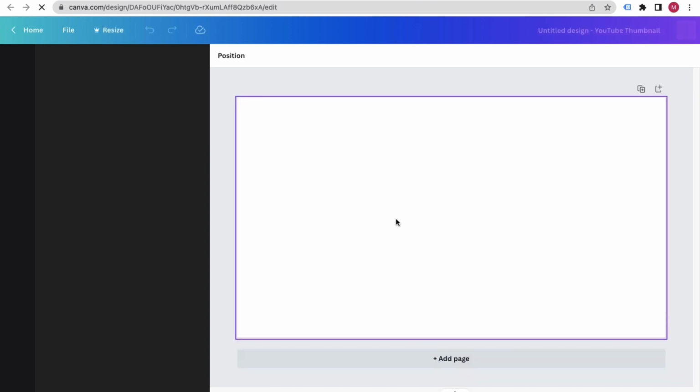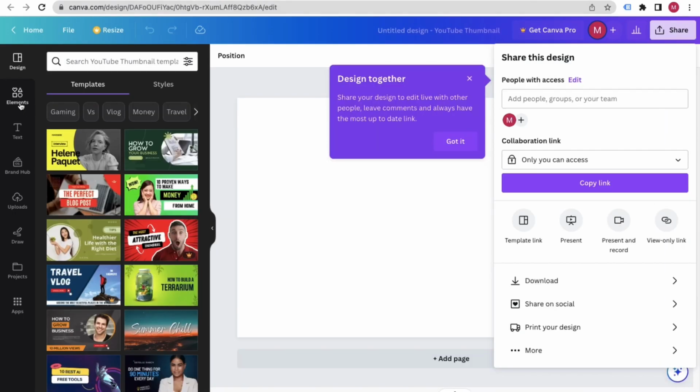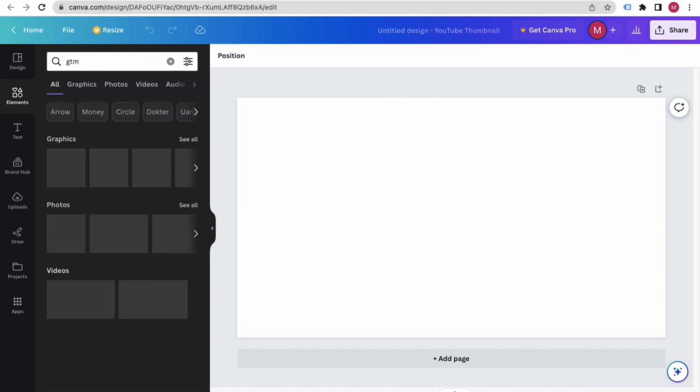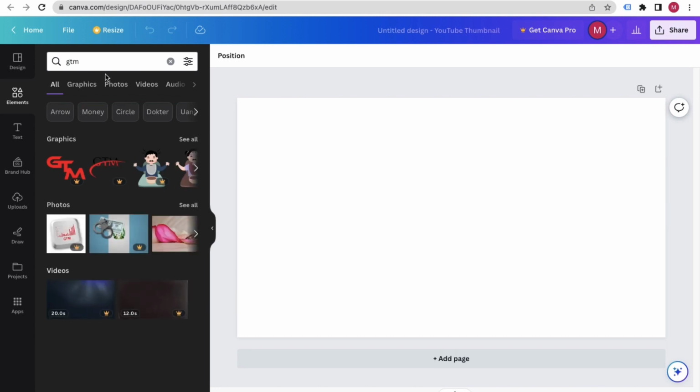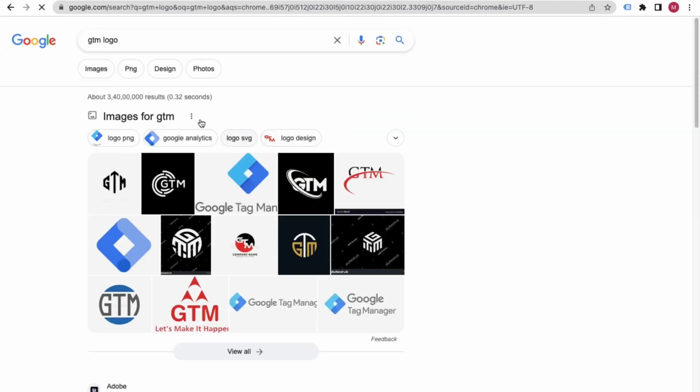For that we are just creating some kind of thumbnail. Like in YouTube we have some kind of thumbnail, similarly, whenever your answer is displayed, if you put an image at the top, that image will act as a thumbnail. So I will go here, and I can search for GTM, that is Google Tag Manager. In case I do not find the GTM logo, I can get one from Google itself.